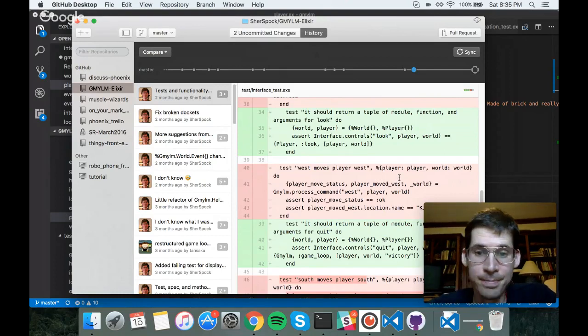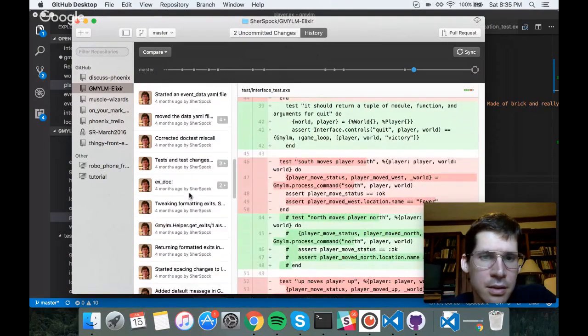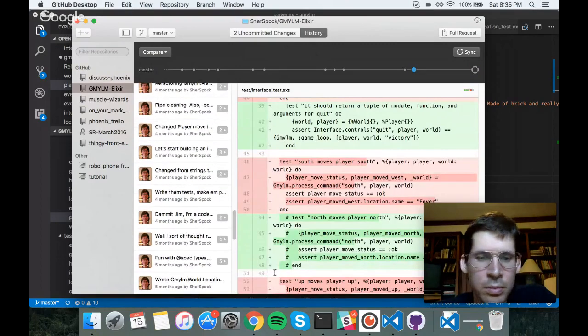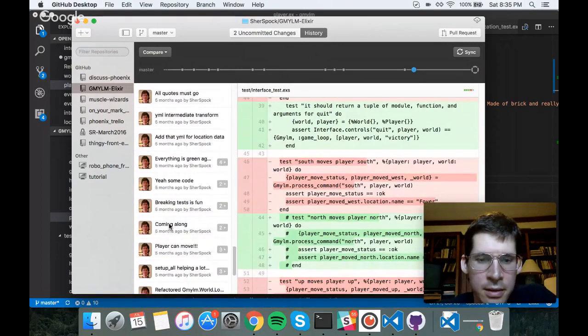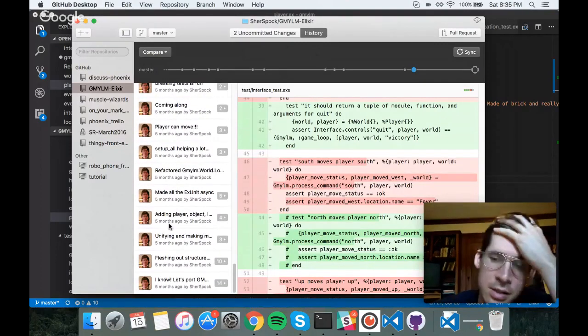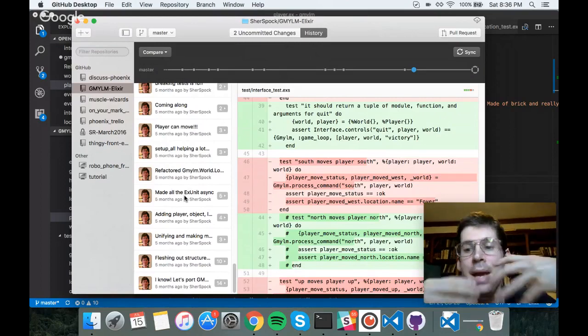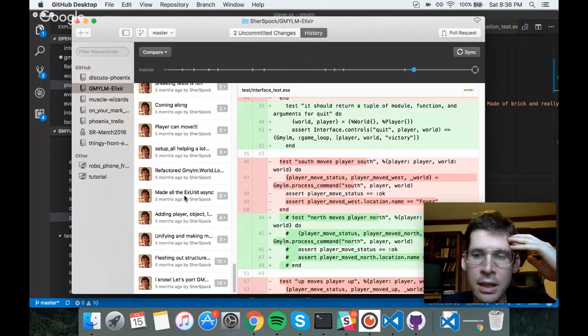It should return a tuple of module, function, and arguments for quit. Let's look at this as if it was a totally new project so I can have some idea of how this evolved. That's one thing I really like to do when I get onto a new project: sift through the commit history, especially when it's a project of relatively manageable size and complexity. It's going to allow me to rehash and go over the decisions I've made, what I've been trying to do, and how I've gotten here.